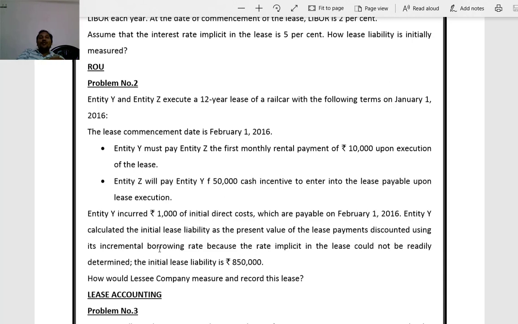Then any payments made by the lessee to the lessor before commencement of lease, less any incentives we are receiving, and cost of dismantling or restoration. These are all part of right of use of asset. Here, initial lease liability is 8,50,000, and initial direct costs incurred are 1,000.